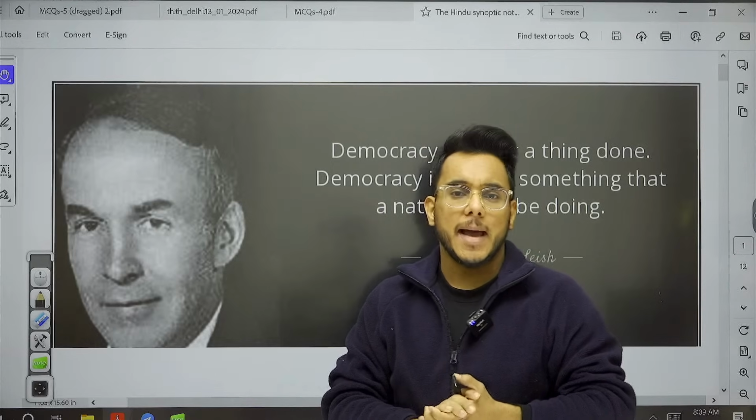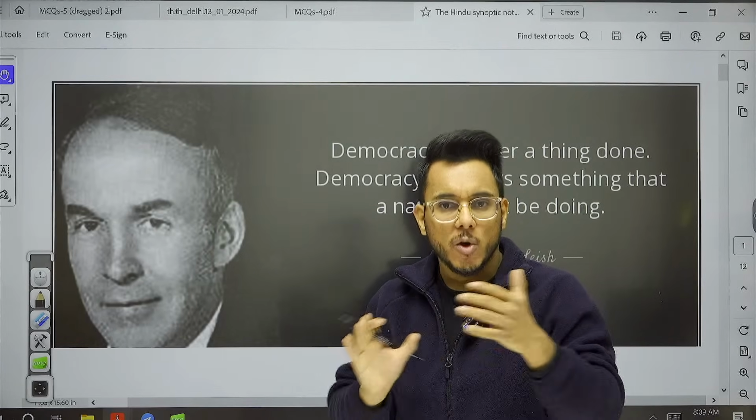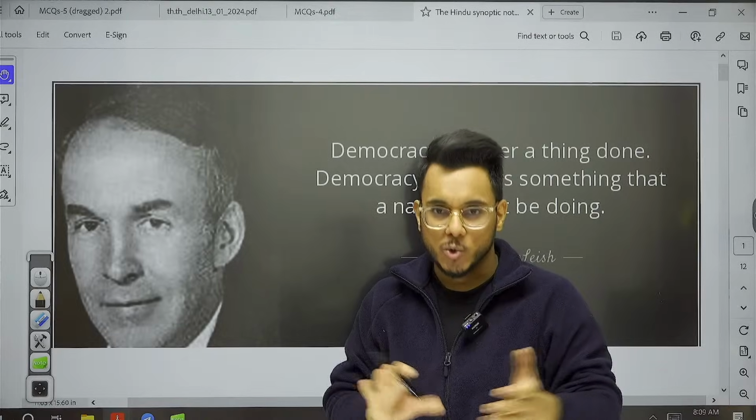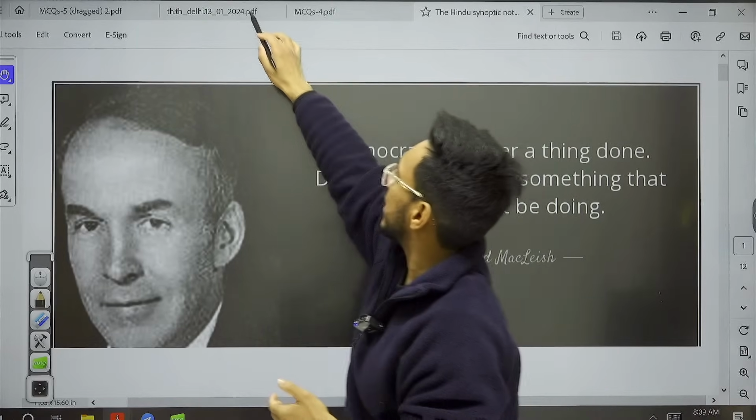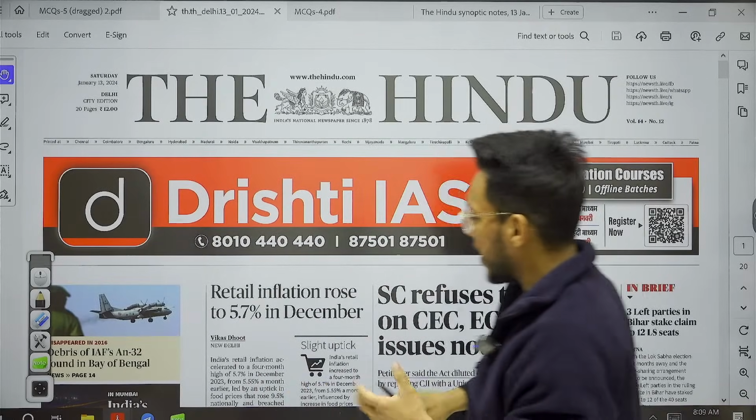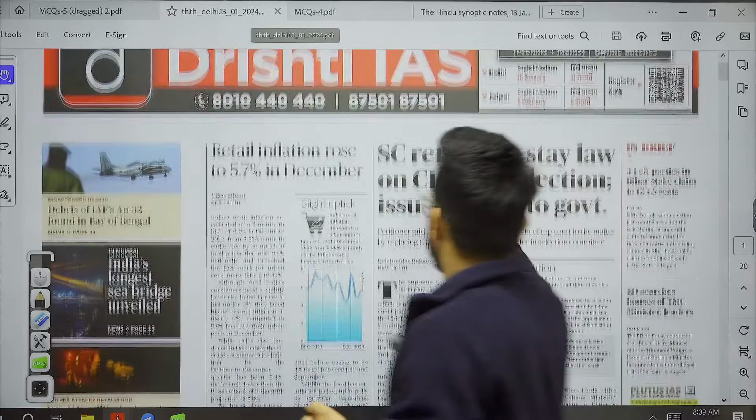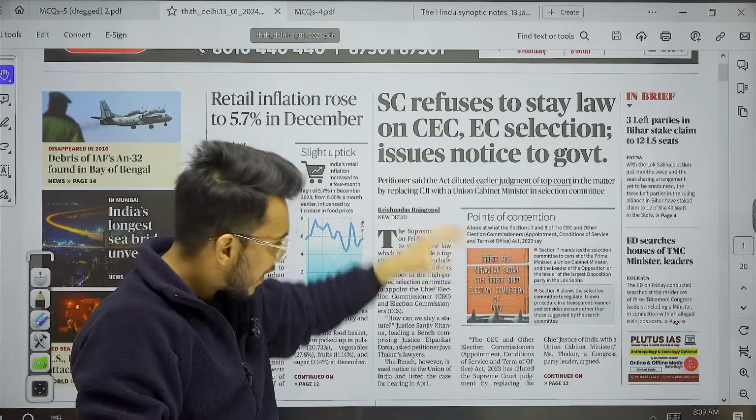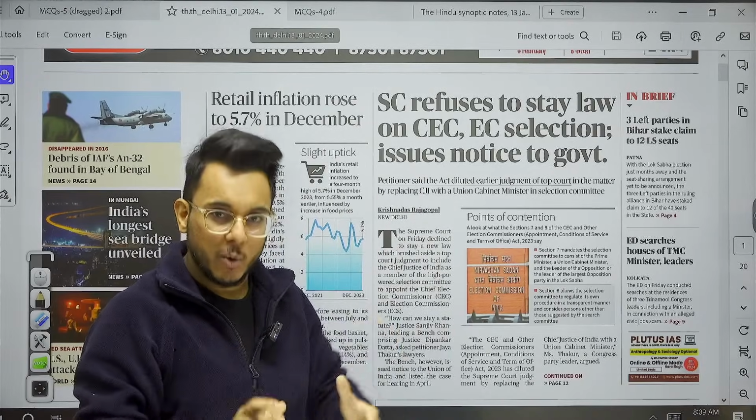Now, first of all, I would like to take the overview of the entire newspaper so that you can understand which articles are relevant in today's newspaper. So here we have the Delhi edition of the Hindu newspaper, and the first article that we have here is Supreme Court refuses to stay law on chief election commissioners. We'll understand this entire issue with respect to examination.